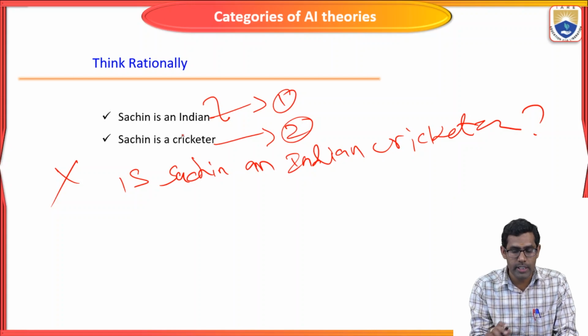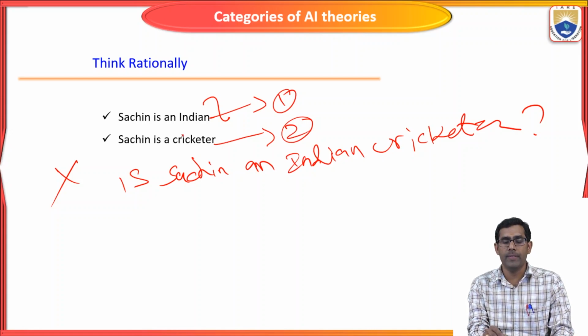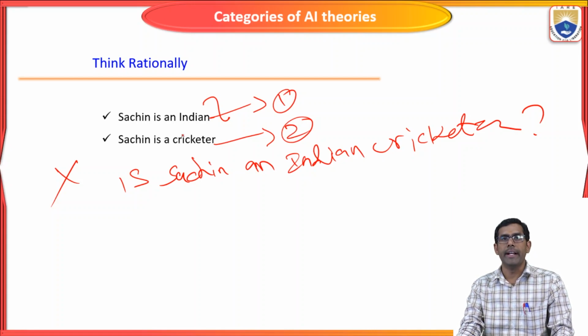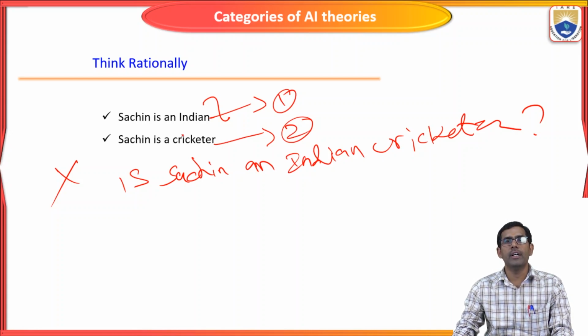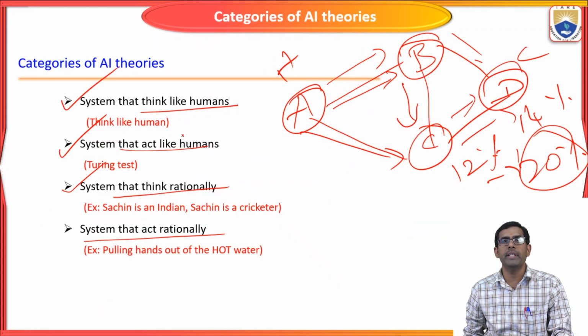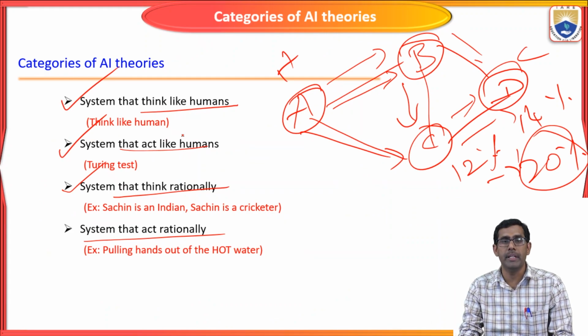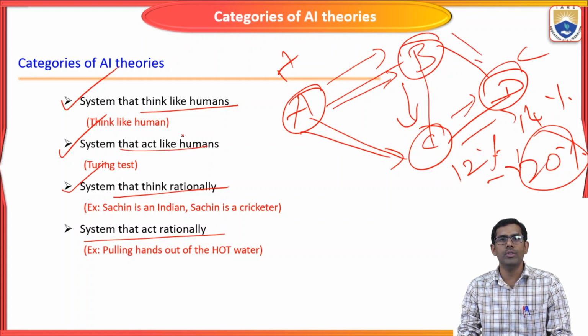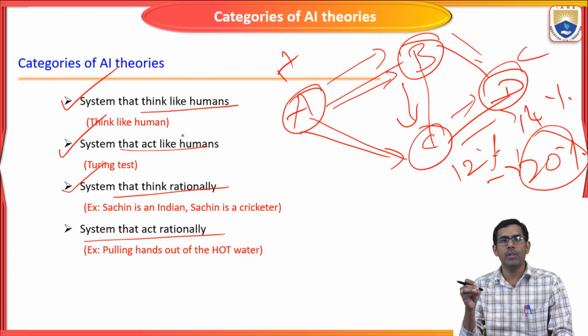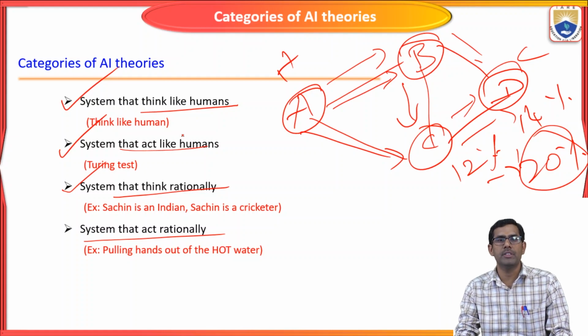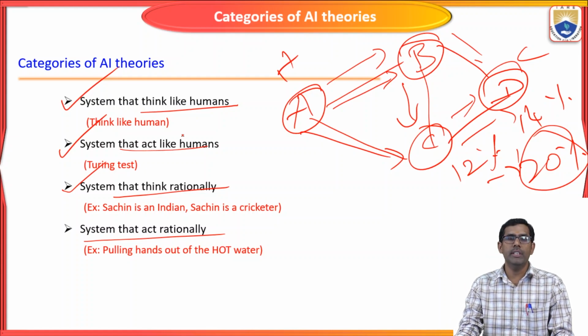Okay, from the two statements, it should predict the answer to these questions. So like that, the artificial intelligence system should think rationally. How a human will think and answer a particular statement, a machine should also think through the particular questionnaires and give the correct statement to the user.